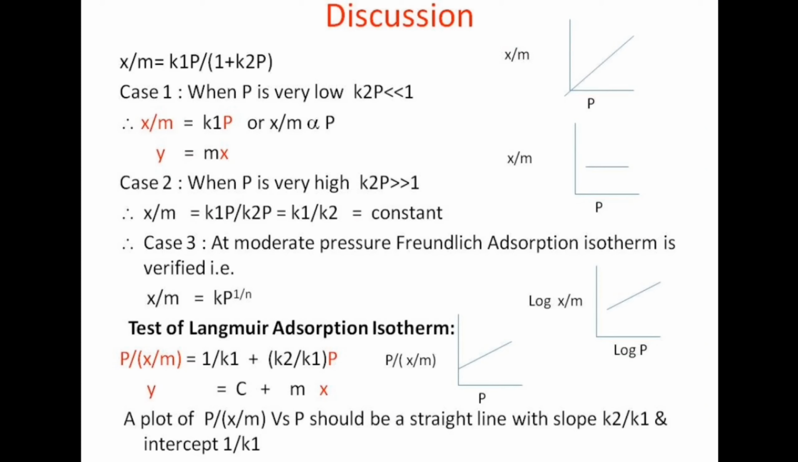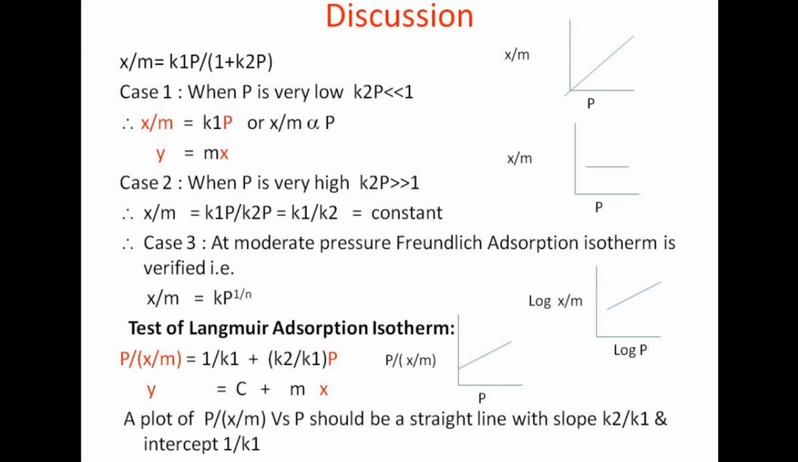Then case number 3, at moderate pressure. At moderate pressure, Freundlich adsorption isotherm is verified, that means x by m is equal to k into P raised to power 1 by n. By taking logarithm on both sides, we get log x by m is equal to log k plus 1 upon n into log P. That means if a graph is plotted between log x by m on y-axis and log P on x-axis, we get a straight line. So Freundlich adsorption isotherm is verified only at moderate pressure.